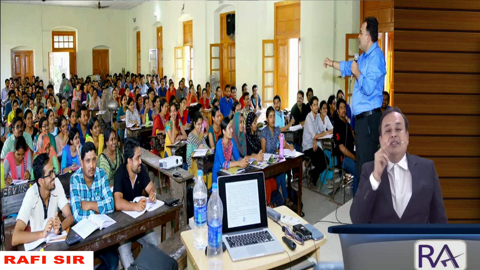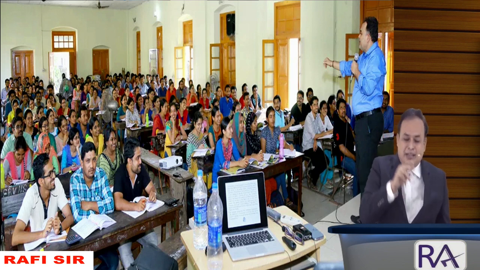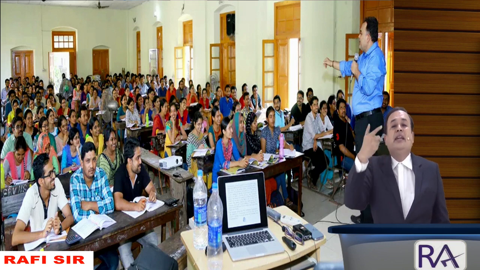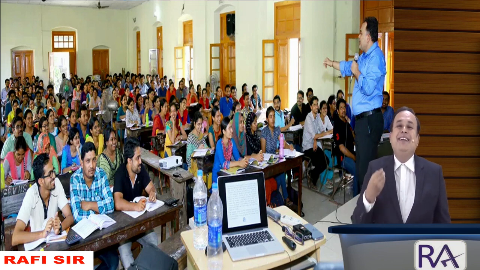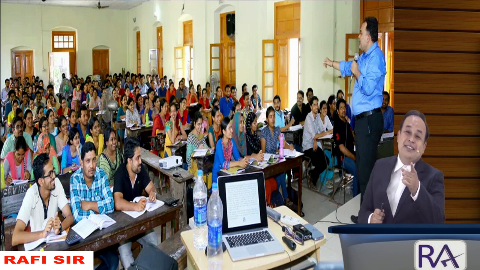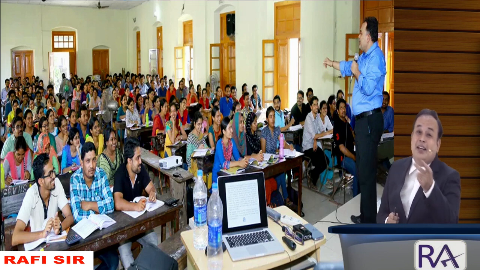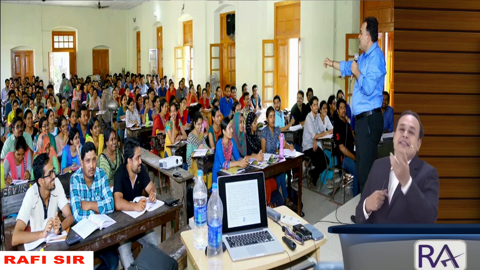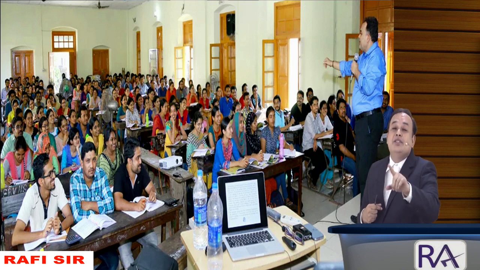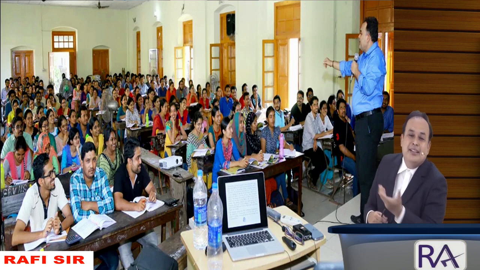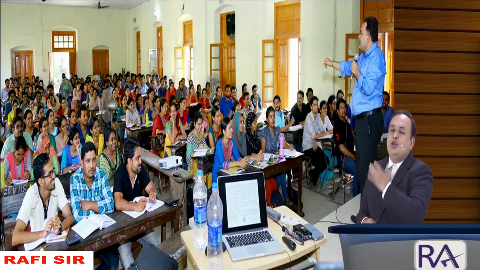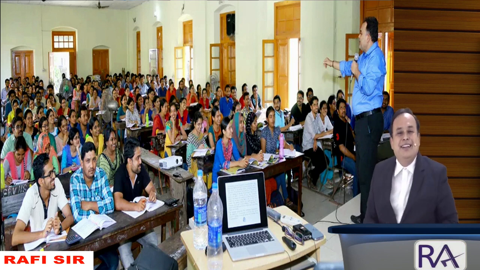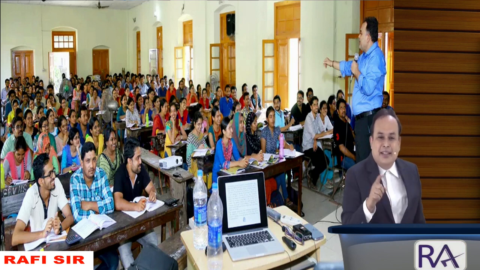So the payer of the tax is different from the sufferer of the tax. Impact on one head, incidence on the other head is known as indirect taxes. When you say direct taxes, impact and incidence are on the same head. Where impact and incidence are not on the same head, impact on one head and incidence going to another head, is called what? Indirect taxes. Got the clarity, my dear sir?